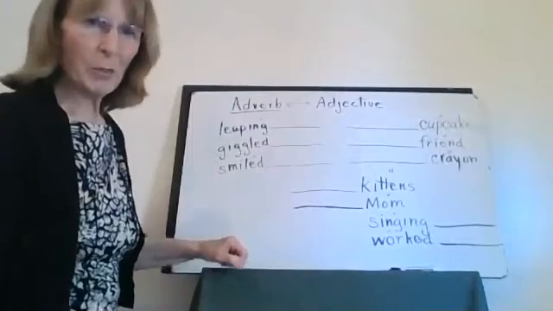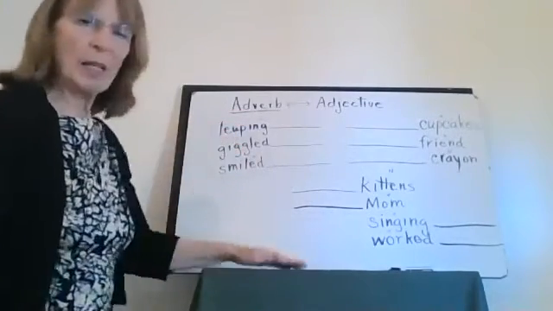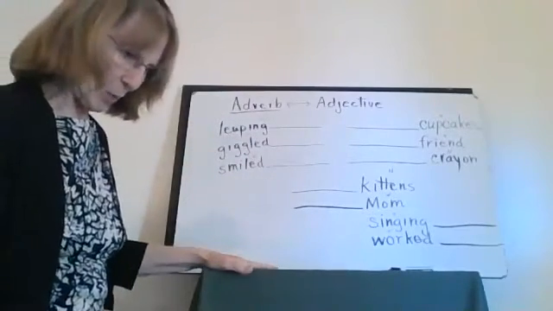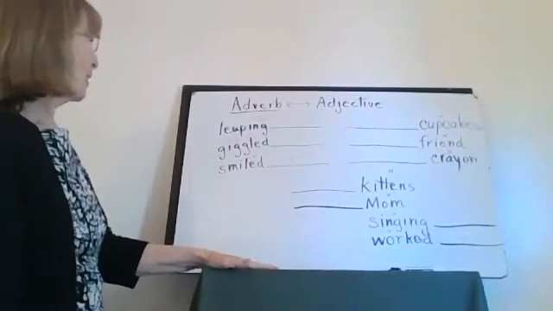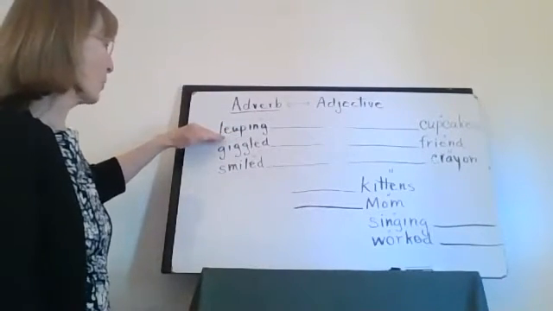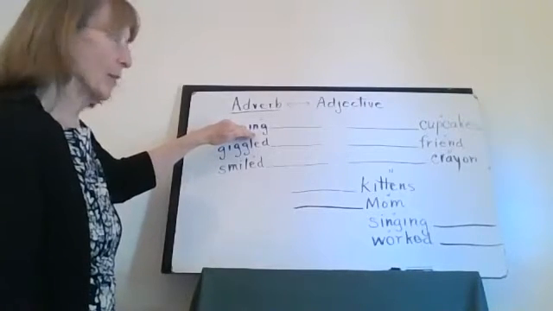Now you may not be able to see it, but I put a little V and a V and a V up there because these are verbs. Let's ask the question for a verb. What did he do? What was he doing? Let's say that. What was he doing? He was leaping. That's what he was doing.